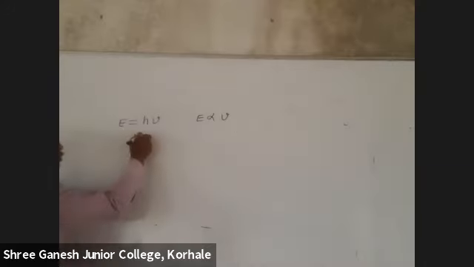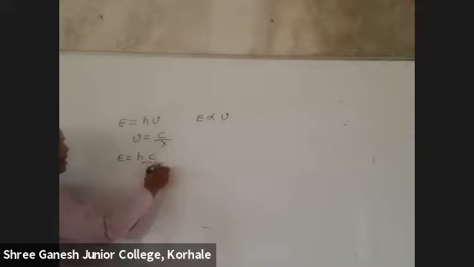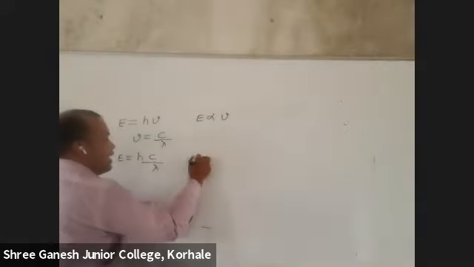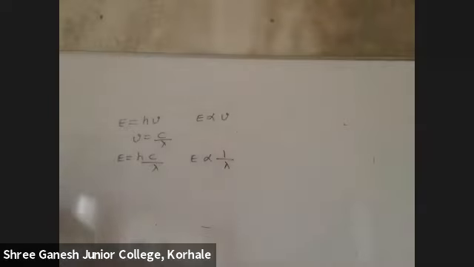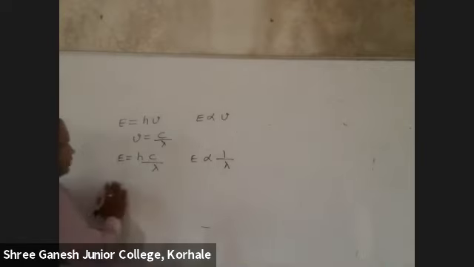Okay. Students, do you know that mu is equal to c by lambda? Yes, c is velocity of light and this is wavelength. Can we substitute? So what will be the equation? E is equal to hc by lambda. From this, can I write E is inversely proportional to lambda? See here. E is inversely proportional to wavelength: wavelength increases, energy decreases. Correct? Okay.